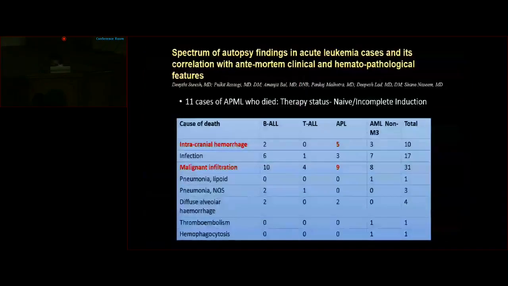So this is an as yet unpublished experience of our institute with regards to autopsy findings in acute leukemia cases. Of the 11 patients who passed away, they were either therapy naive or had received incomplete induction therapy. And the most common cause of death was found to be malignant infiltration followed by intracranial hemorrhage.